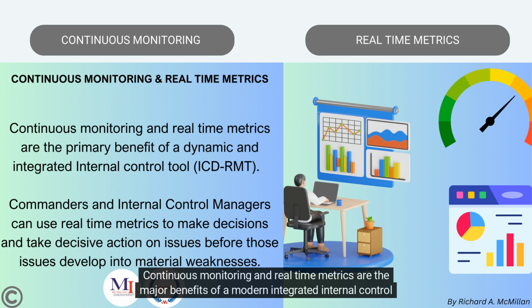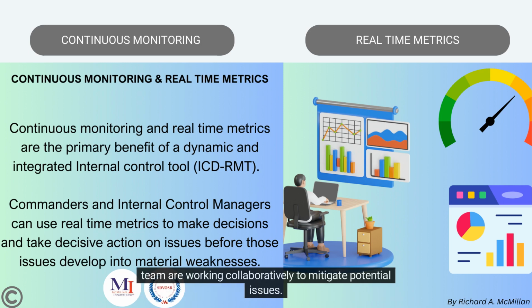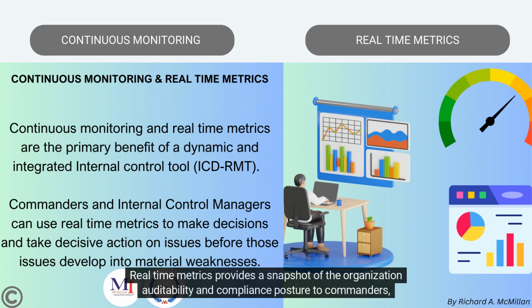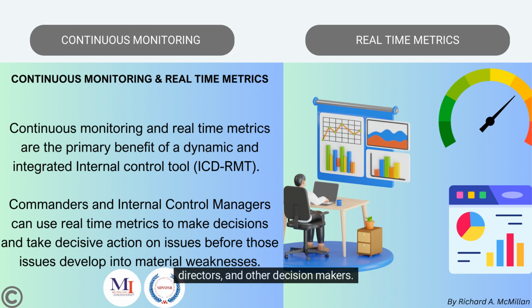Continuous monitoring and real-time metrics are the major benefits of a modern integrated internal control management system. Continuous monitoring will ensure business process control managers and the organization's internal control team are working collaboratively to mitigate potential issues. Real-time metrics provide a snapshot of the organization's auditability and compliance posture to commanders, directors, and other decision-makers.